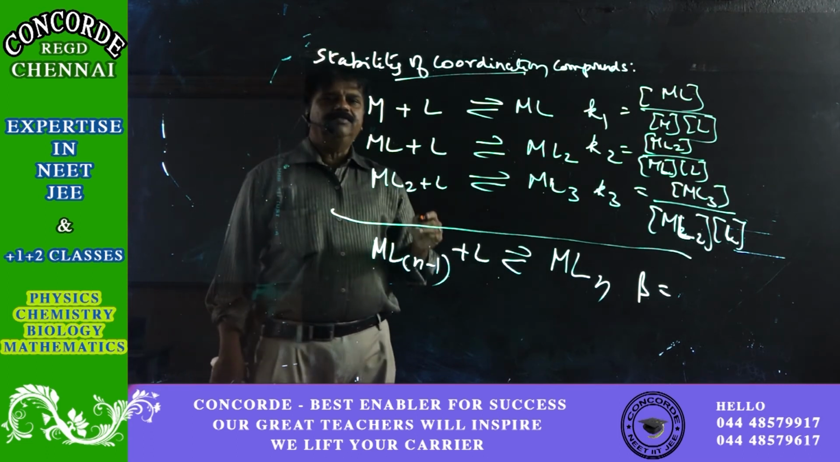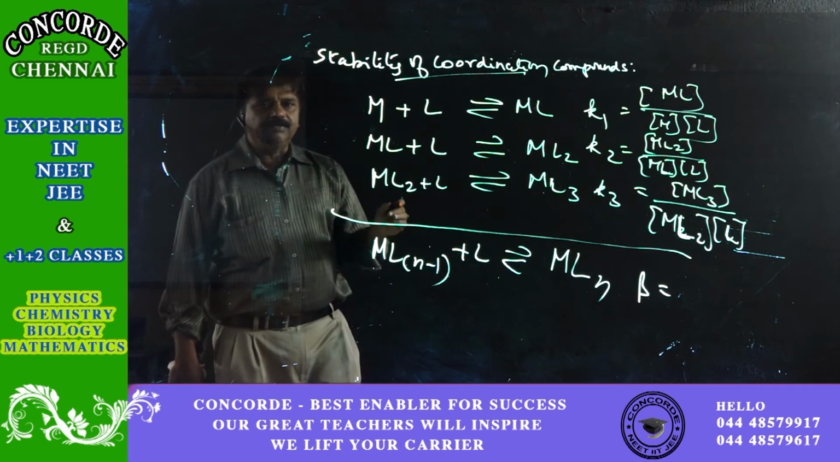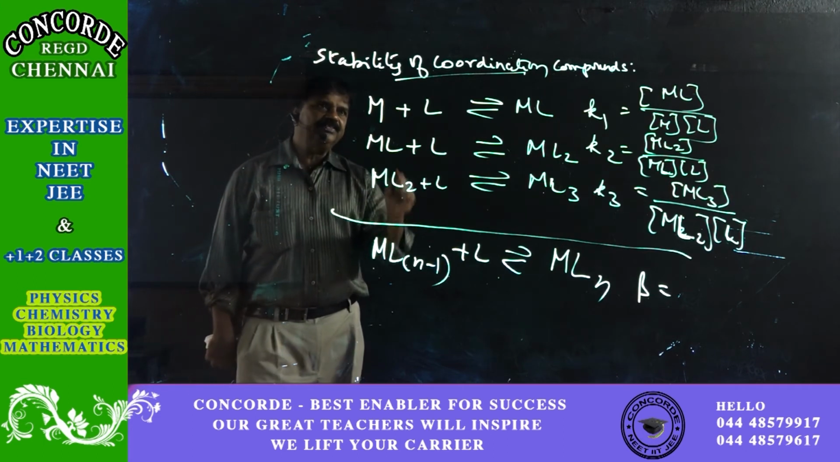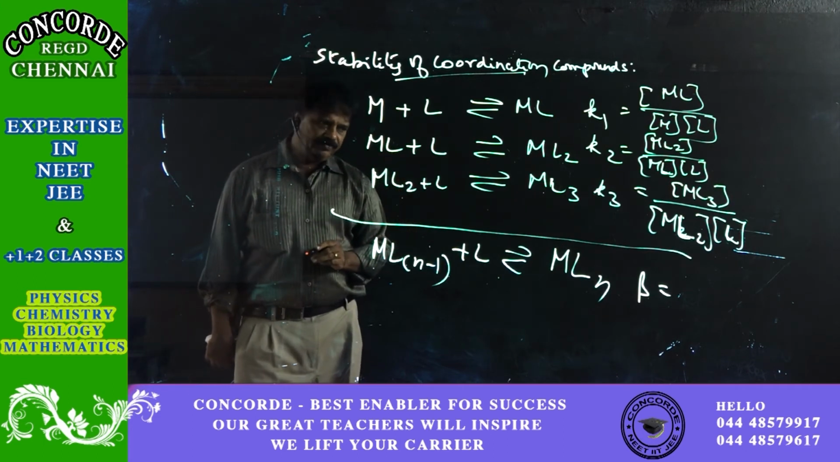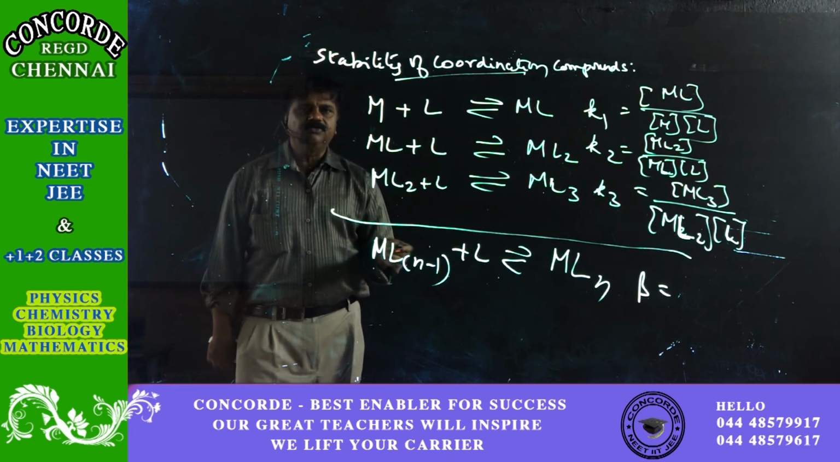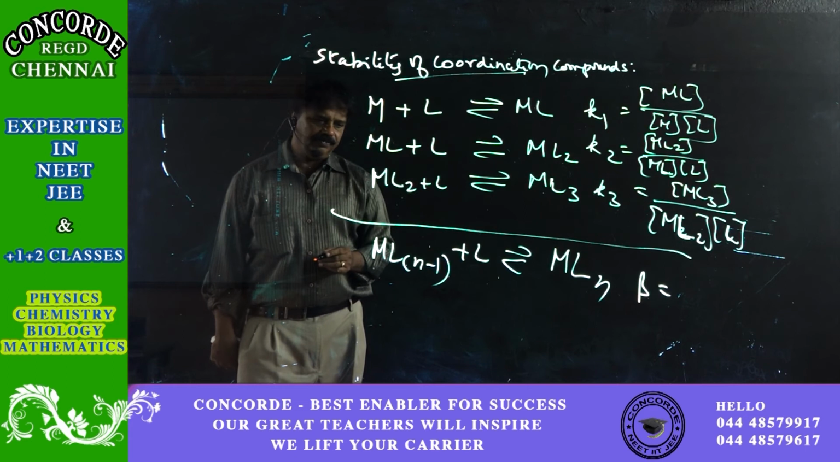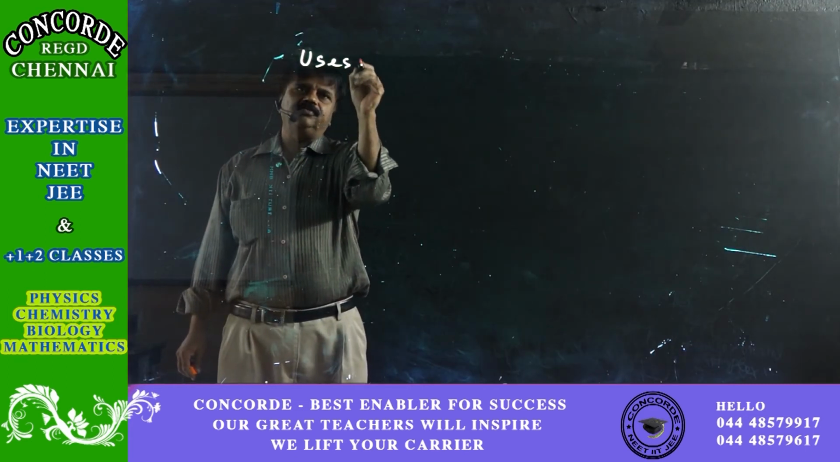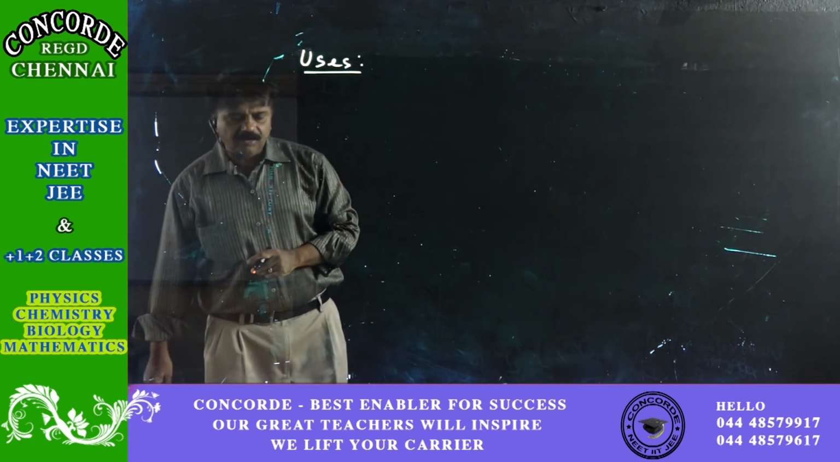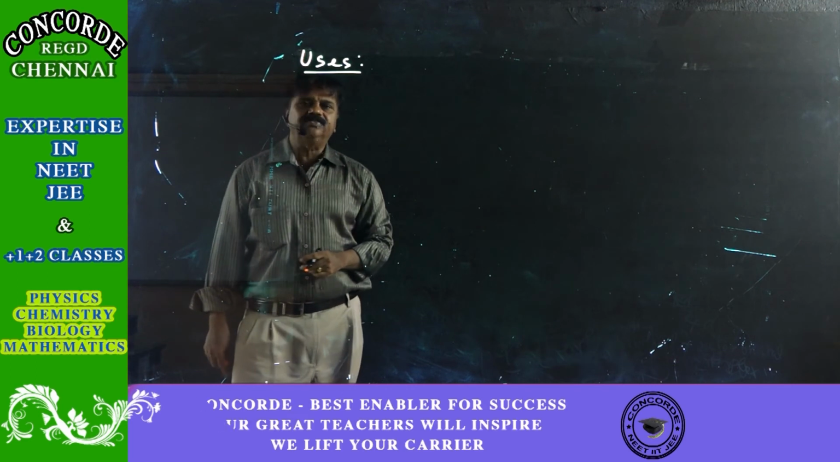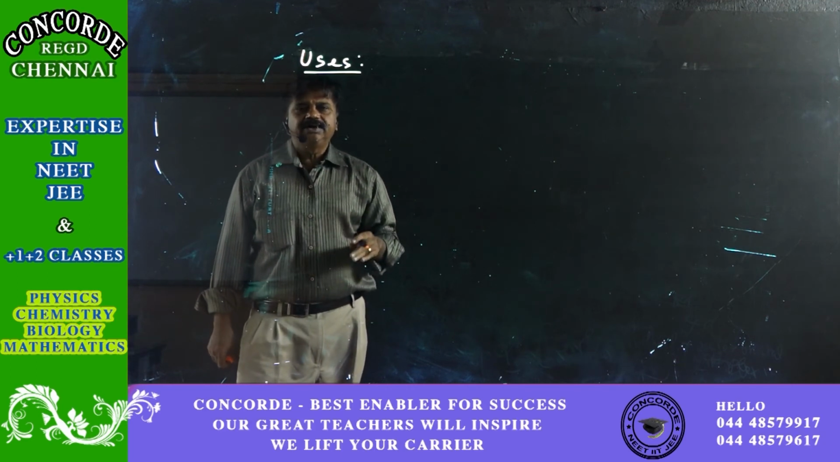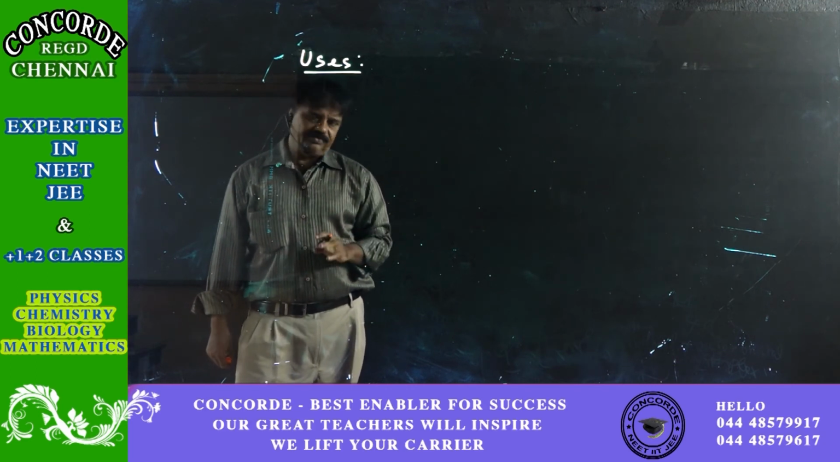Okay, the level of the beta, the overall equilibrium constant, decides the stability of the coordination compounds. More the value of beta, more will be the stability of the coordination compound. What are the uses of coordination compounds? Coordination compounds have a lot of applications or a lot of uses in industry as well as in chemistry.